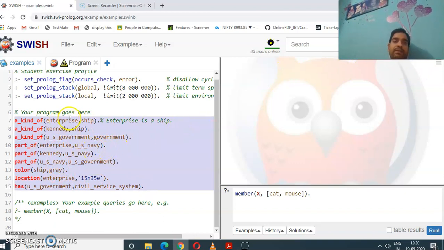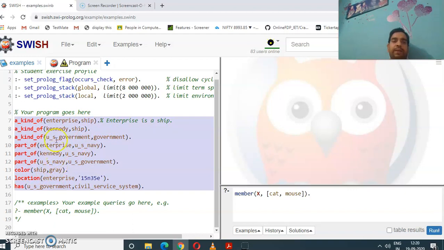But by inferencing, by writing some rules, we can tell whether the enterprise is gray or not, because we are not directly given the color of the enterprise, but we know that enterprise is a ship and every ship is gray.